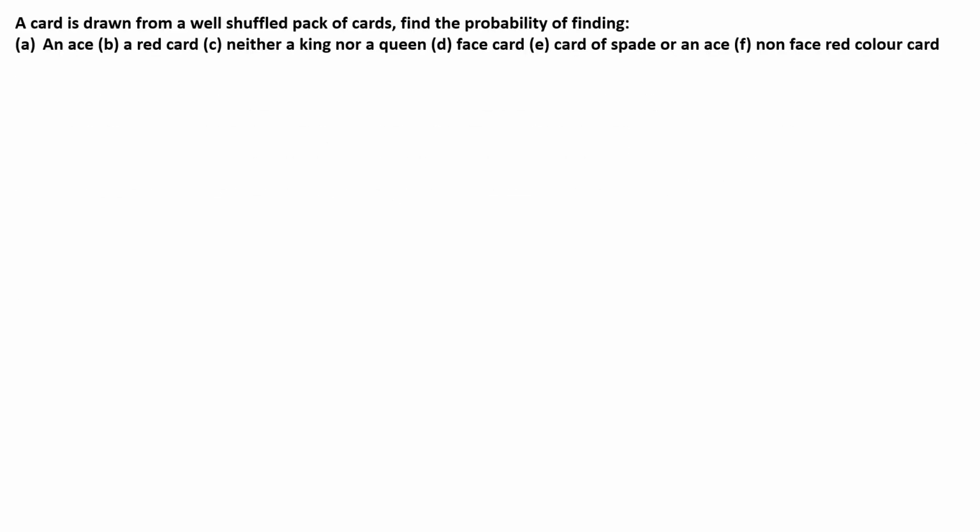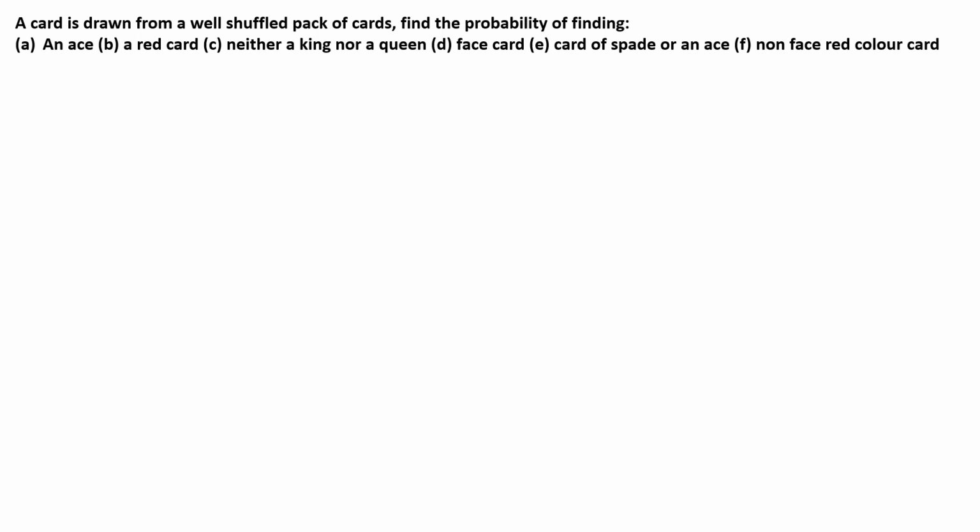Now the question states, a card is drawn from a well-shuffled pack of cards. Find the probability of getting an ace, a red card, neither a king nor a queen, a face card, a card of spade or an ace, and a non-face red colored card.